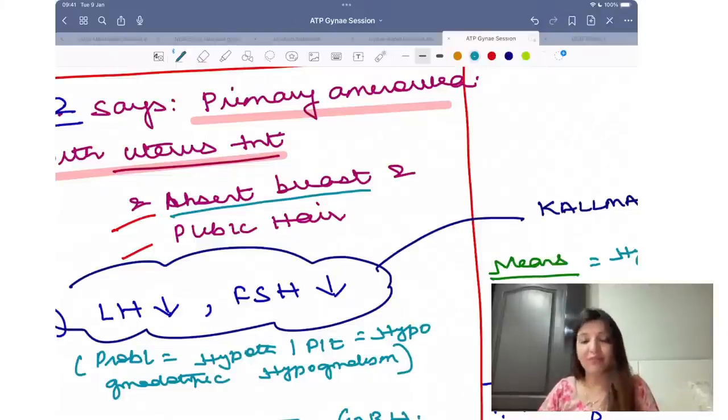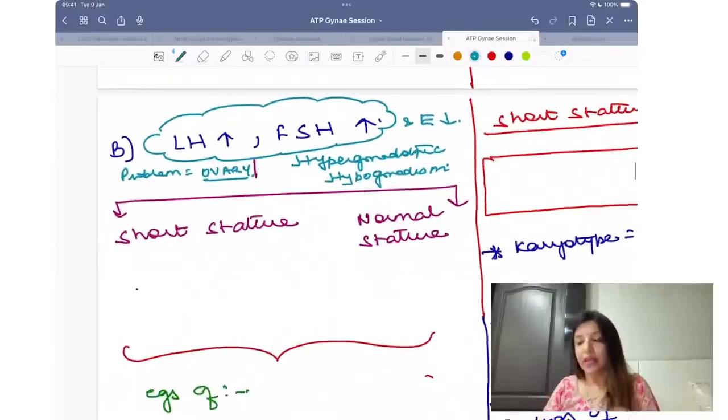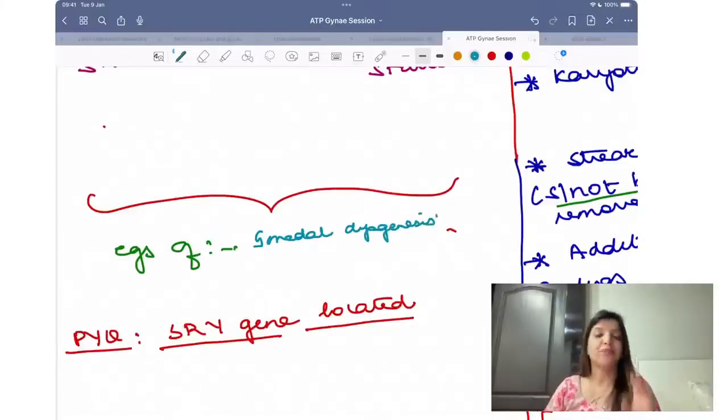Right, so whenever LH, FSH, estrogen, all of them are decreased, the problem is hypothalamus pituitary. Whenever LH, FSH high, estrogen decreased, problem is in ovary. Right, now in ovary the problem could be gonadal dysgenesis.